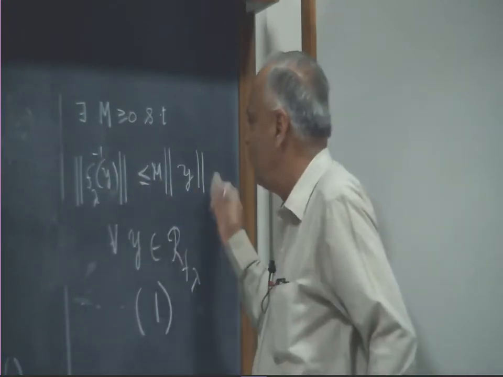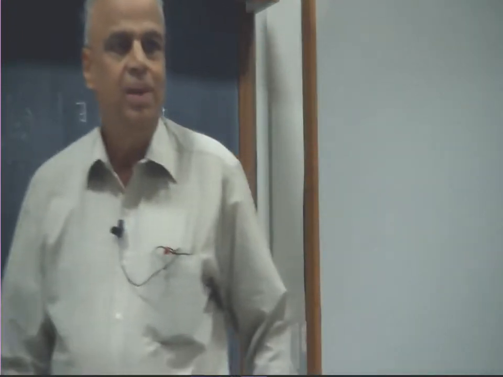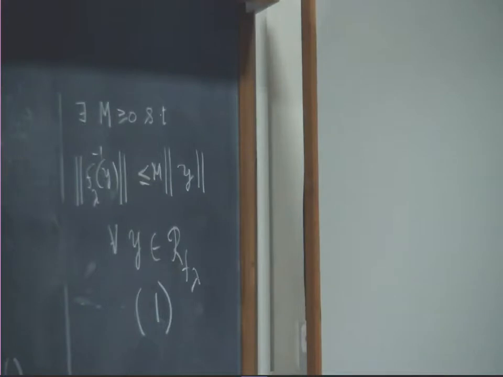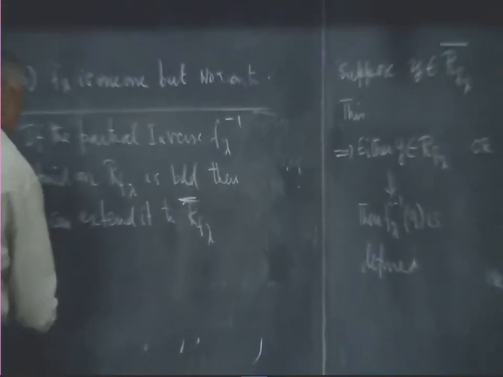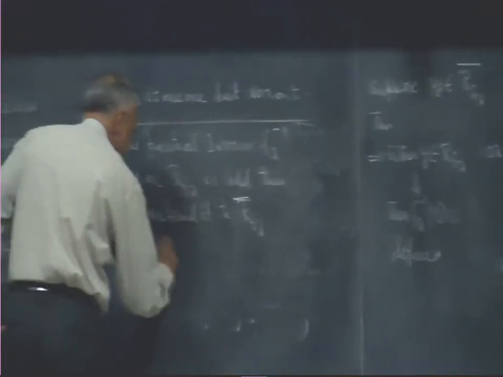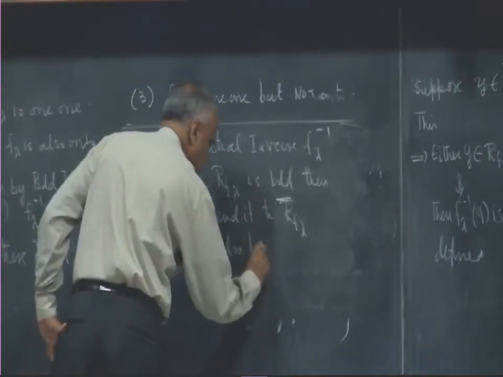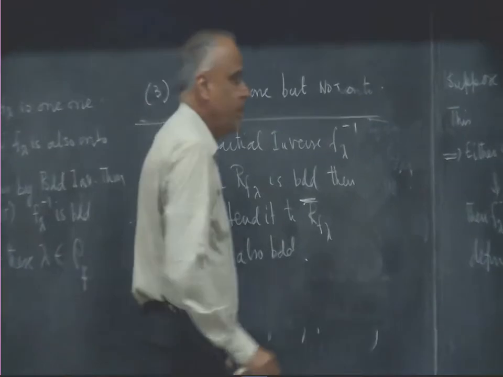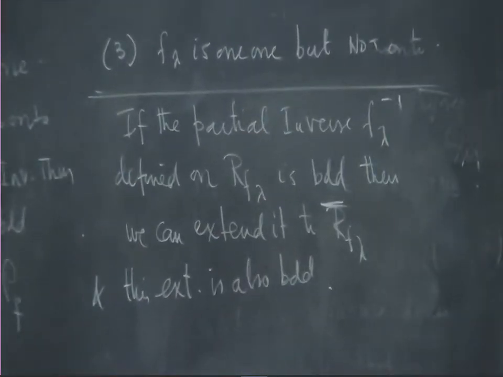Therefore, norm of f lambda inverse y will also be less than or equal to m times norm y. So, this extension is also bounded. So, therefore, we have got a little bit of progress. We are able to define the inverse on the range of f lambda closure, and if that range of f lambda closure is all of the space, we are done. We have got the inverse in the whole space.